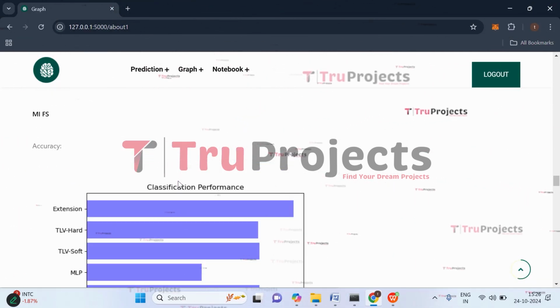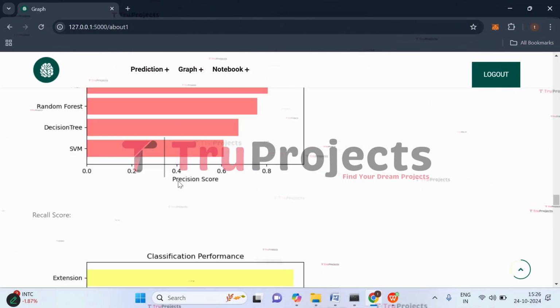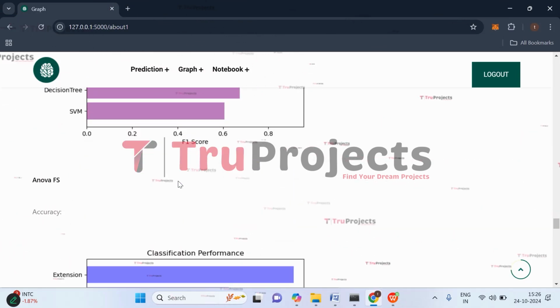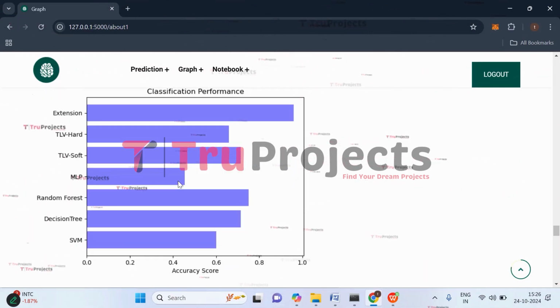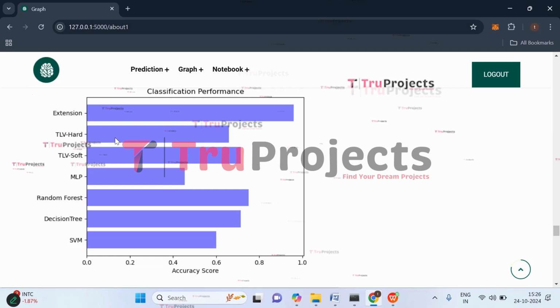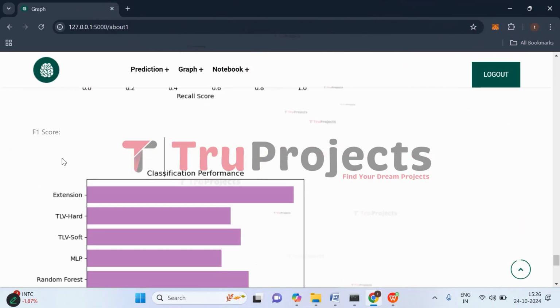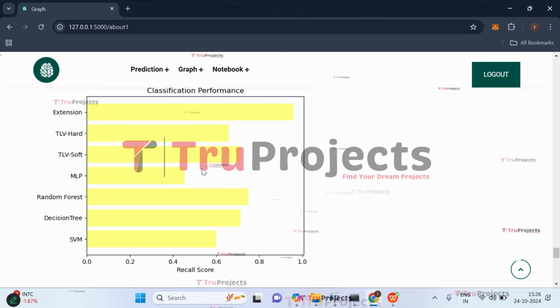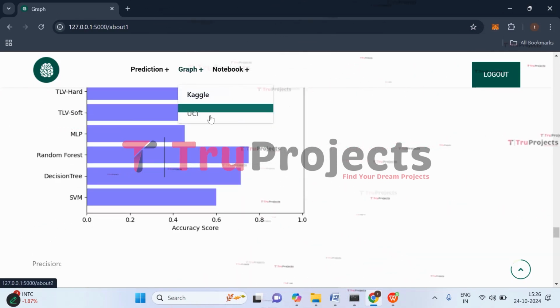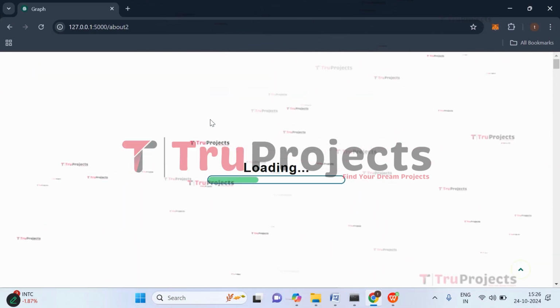And here we have for the mutual info feature selection technique. All these are the graphs. And here we have the ANOVA feature selection technique. So if you observe here also extension is having the highest accuracy. So this is for the Kaggle datasets. Now let's try with the UCI dataset. So click on UCI.